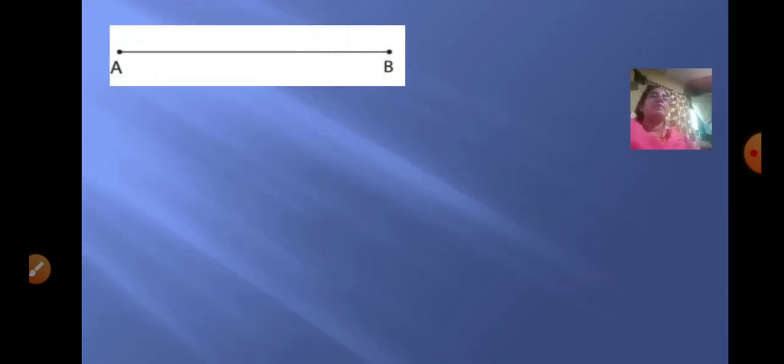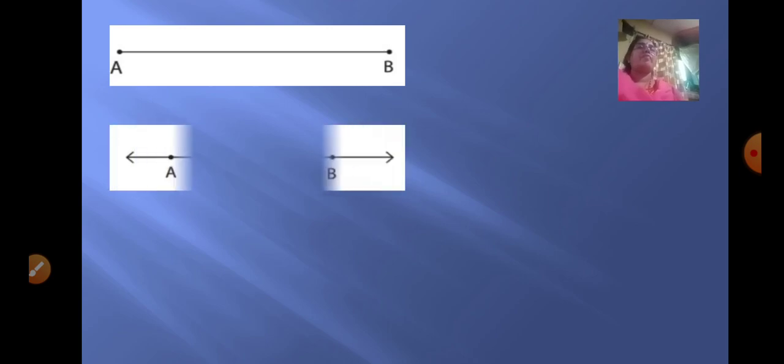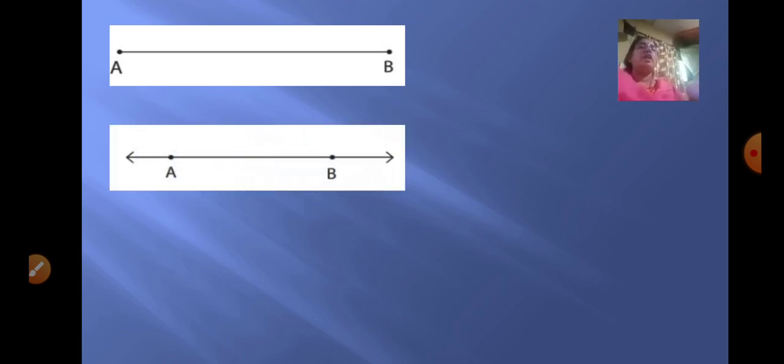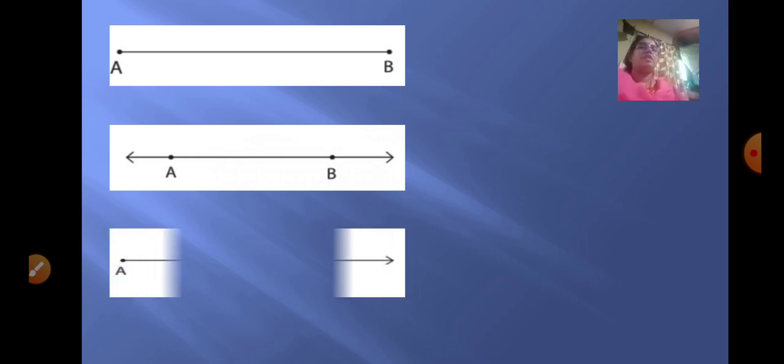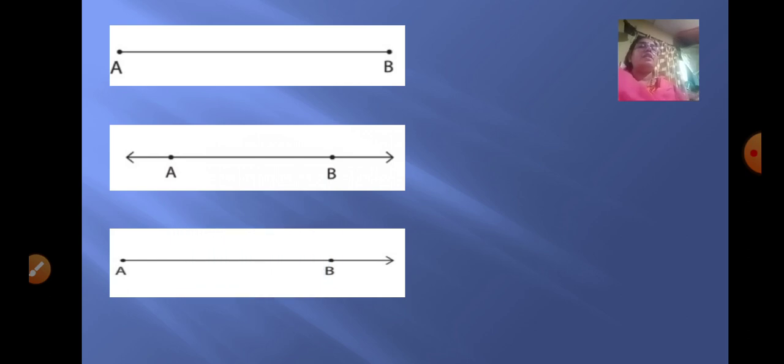Now let us revise again all the 3 figures. Here it has got 2 points. So when point A and point B are joined, you get a line segment. Second one is both the sides arrows.